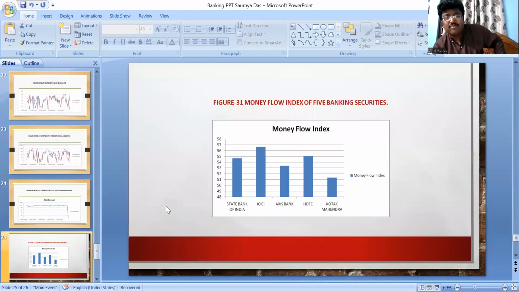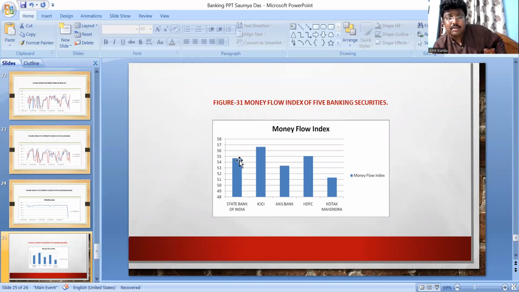Now look at the money flow index. The money flow index is very important. It is like RSI, but here volume is considered. On the basis of the money flow index, we consider Kotak Mahindra. Kotak Mahindra's money flow is very neutral.